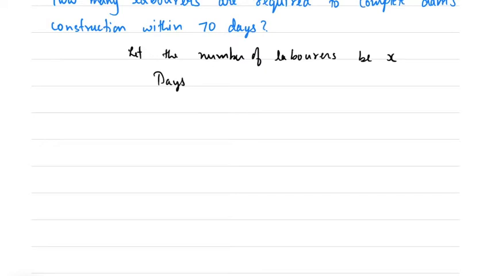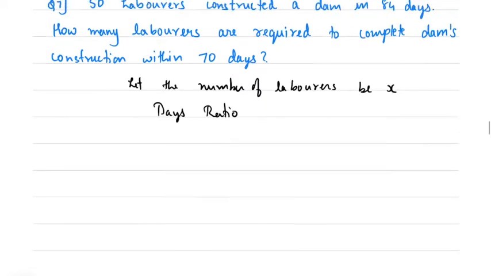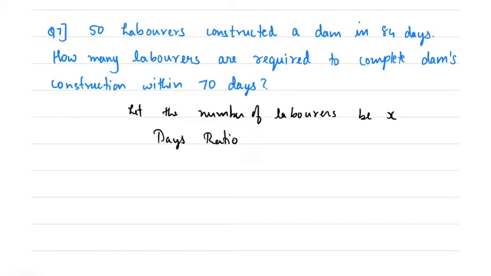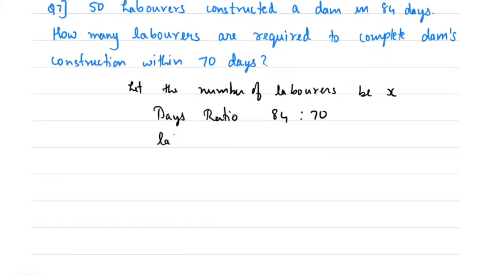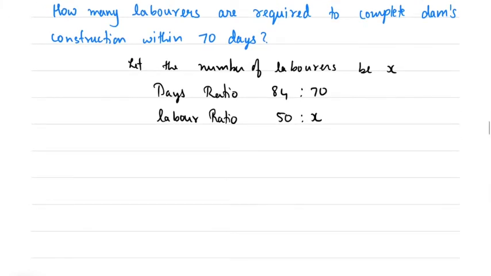So the days ratio is 84:70, and the labor ratio will be 50:x, right? Because it is an indirect proportion, you have to take the second ratio inverse.